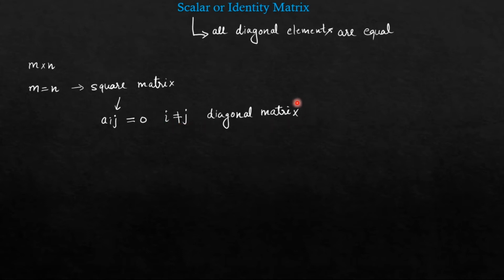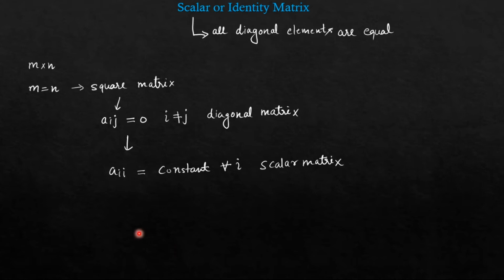Then I further classified into scalar matrix, that is aii is equal to a constant for every i. Then it will be known as a scalar matrix. That is, in a scalar matrix, all the diagonal elements must be same.